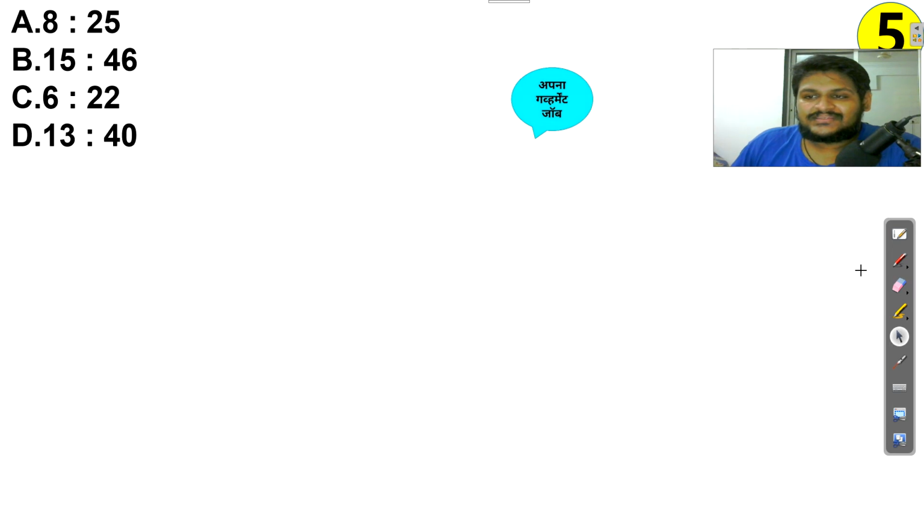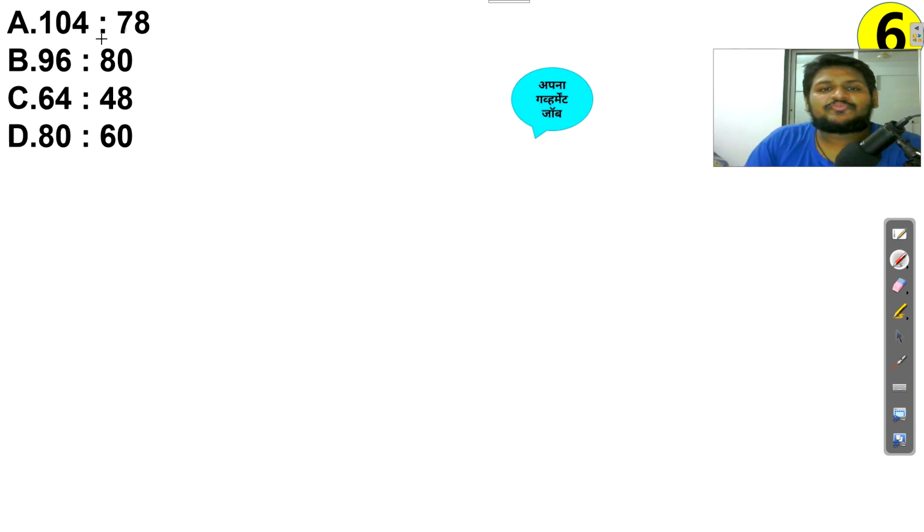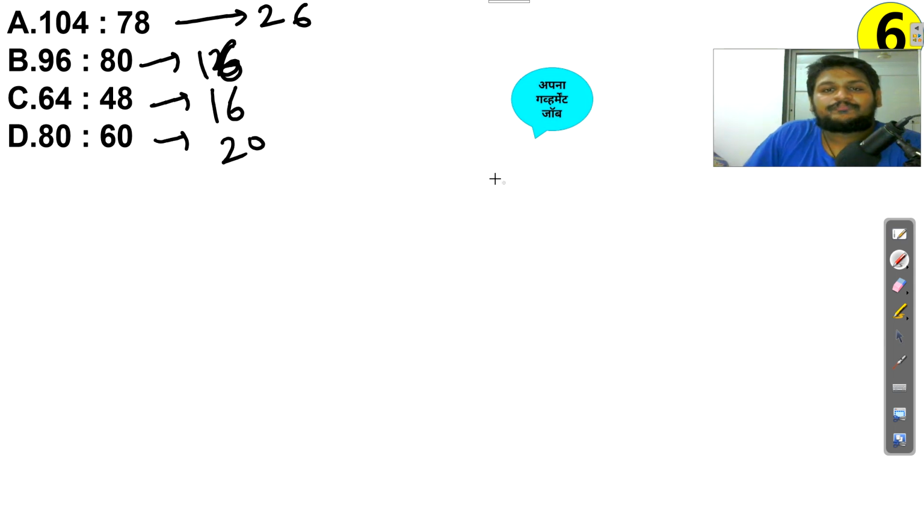Let's move to question number 6. See, 104, 78, 96, 80, 64, 48 and 80, 60. Now here, see, 104 and 78 are there. I know if I add 22 here, then I will get 100, and 22 and 4 is 26. Here I have again 16. Here the gap is 12 and 4, 16, and here I have 20. Here I have 20, which means the addition logic fails basically.